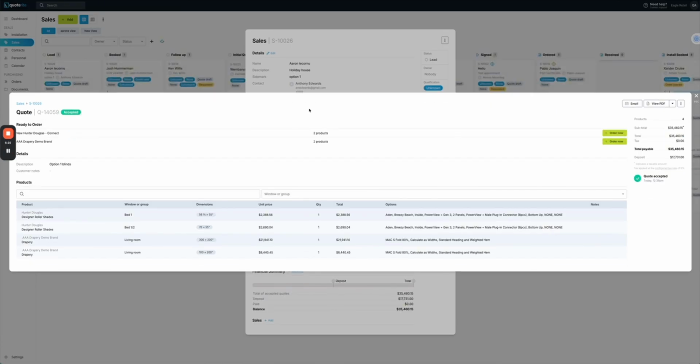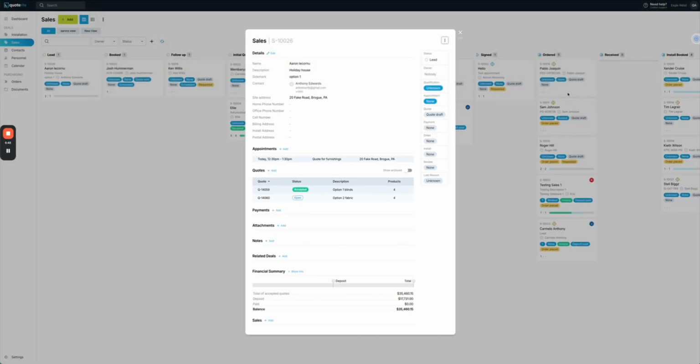So on acceptance of that quote, you'll notice up here, it's broken down that quote to the different things that we've got. So with Quoterite, you're able to quote any mix of products, brands. It's completely unlimited what's on a quote. It doesn't matter. And it will very quickly break those down and show them up the top here so that we can see what's ordered. And that includes the different fabrics that you use. This one's set to in-house fabrics, but if they're external ones that you're purchasing in, then you would see all the different material orders too.